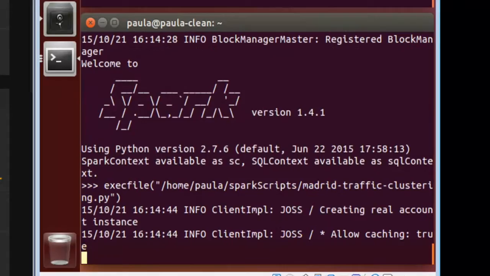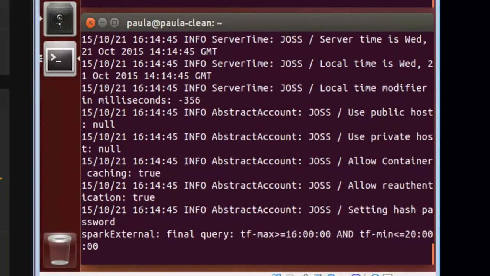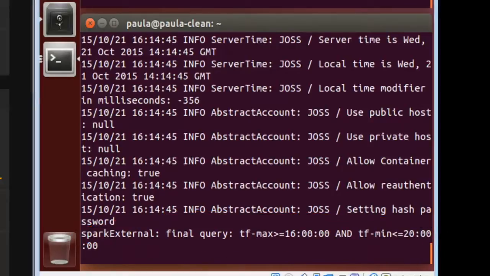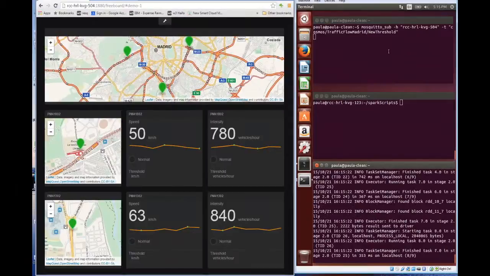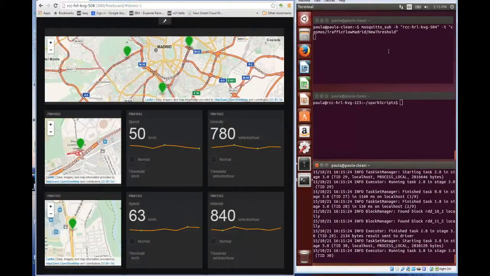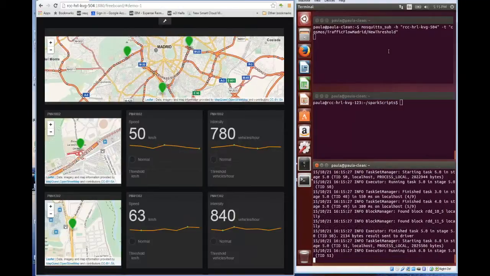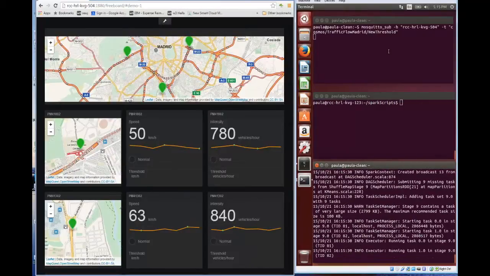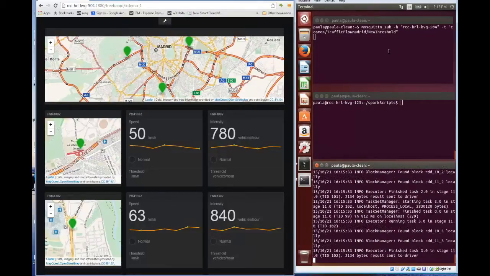We now run the machine learning script, which was written in Python using the Spark machine learning library, as well as Spark SQL for accessing the historical data. Circled in red, we see the metadata search generated by a Spark SQL query requesting data between 16 p.m. and 20 p.m. The machine learning script generates a separate model for each traffic sensor and for each time period in the day. We differentiate between morning, afternoon, evening and nighttime periods.